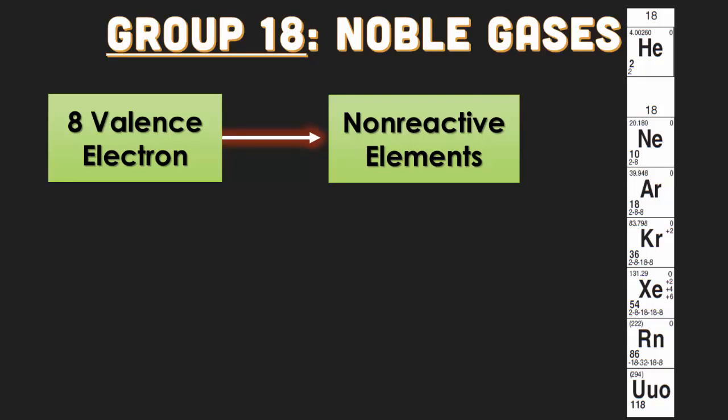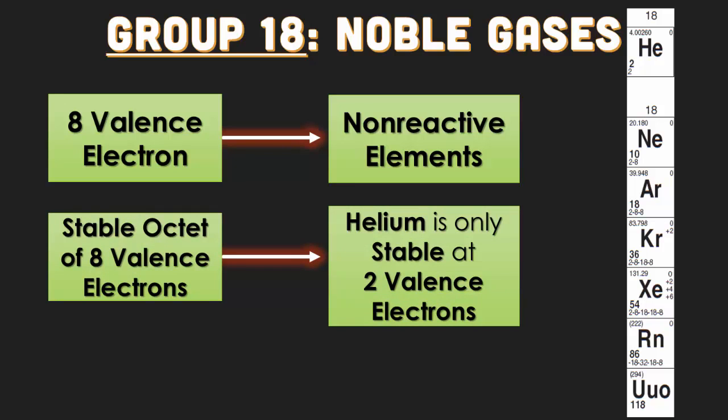Group 18 is going to be our noble gases. Everything in group 18, with the exception of helium, has 8 valence electrons. But everyone in group 18 is a non-reactive element. They all have a stable octet of 8 valence electrons. However, helium is the only one that is stable with 2 valence electrons. You need to know that.